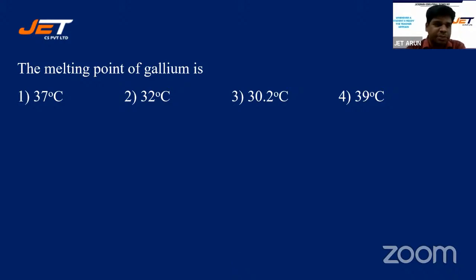Okay, let me look at the response. Option 3, option 4. Okay, Navneet, Shushank. Sorry. It's 39 students. Sorry, 30.2.